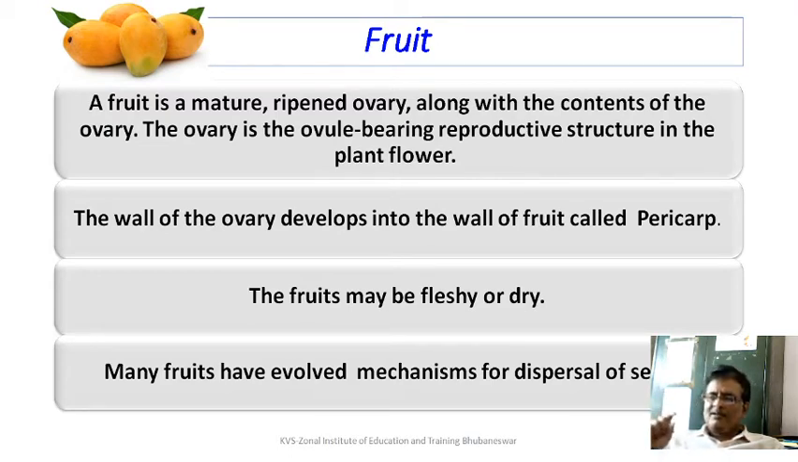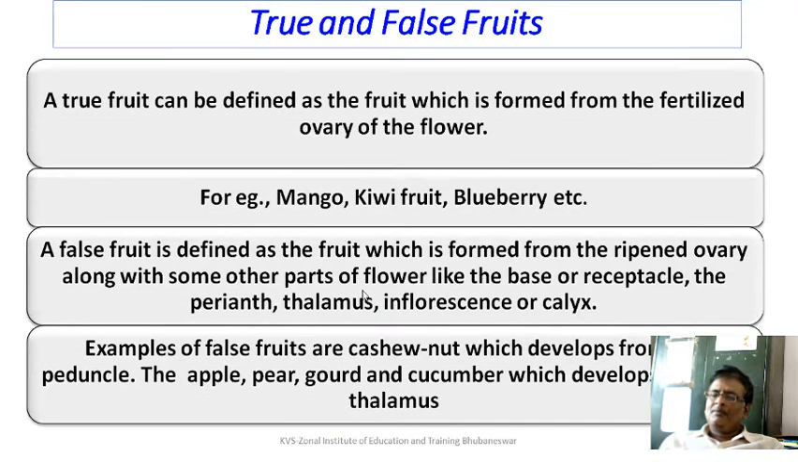In case you have seen the diagram of maize, maize is both a seed as well as a fruit because the maize has got a pericarp, but at the same time it has got endosperm too. It has got scutellum too. So that is how it is both a seed and a fruit. The fruits may be fleshy or may be dry. Many fruits have evolved mechanism for dispersal of the seeds. Like coconut, intercontinental dispersal can happen from one island to another island. Through water it can disperse.